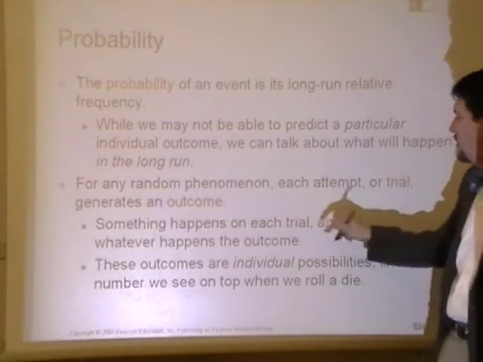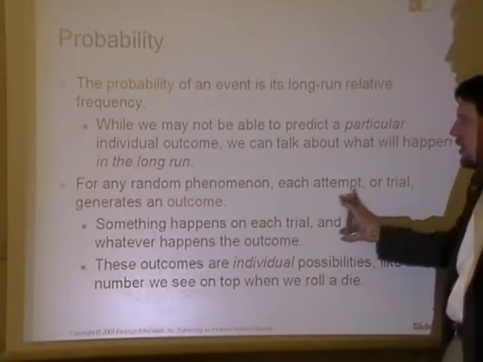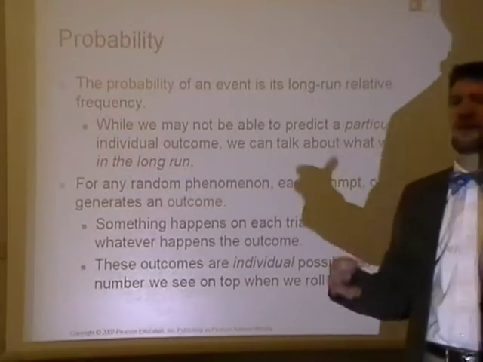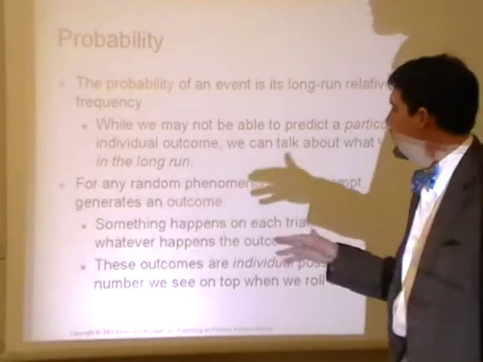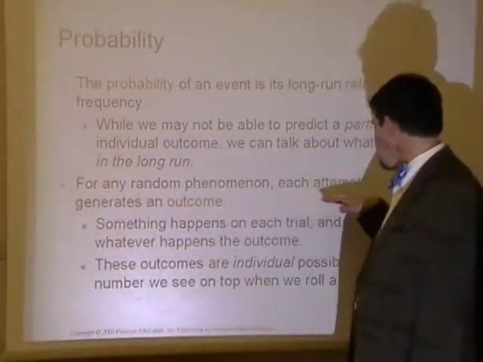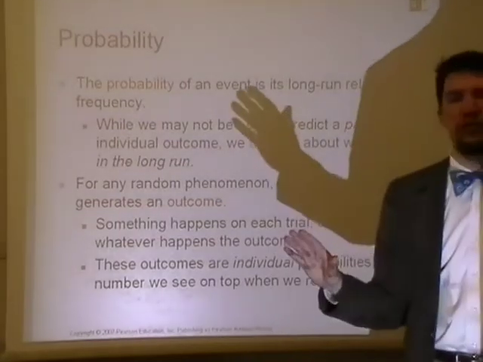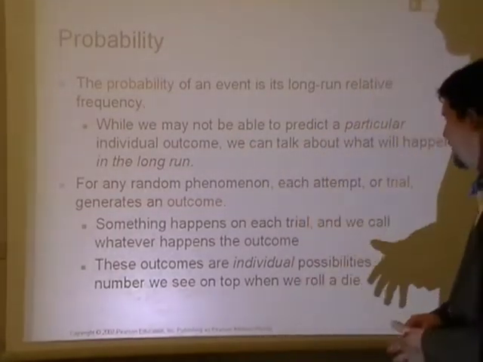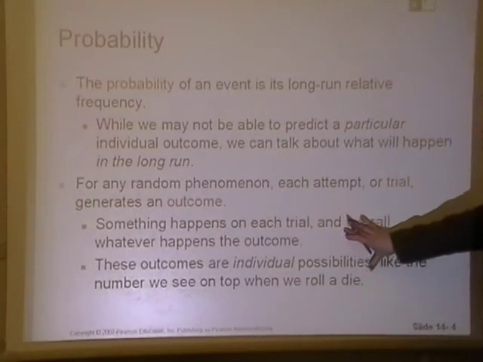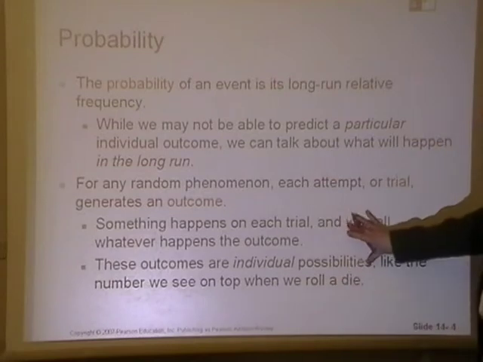And then we have a statement here that for any random phenomena, each attempt or trial generates an outcome. So every time you do something, you get a response or a result, like a response variable. So that would be your outcome. Anytime that you do something, that is a trial. On the next slide, we're going to actually see the word event too. And we're going to consider event and trial to be the same thing. And then you can see the rest of this. It's okay, obviously stop and fill in notes as you need to.